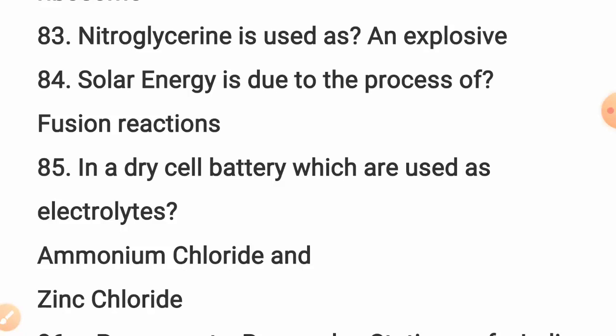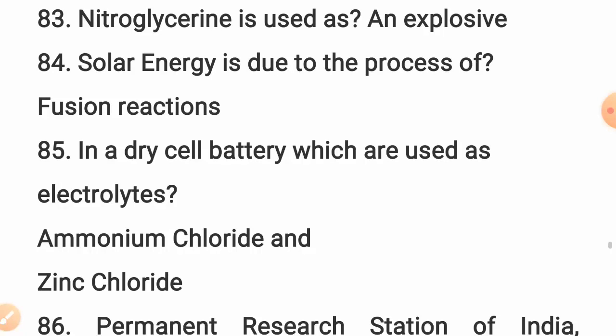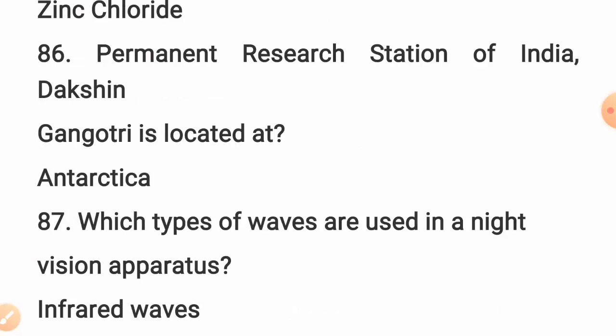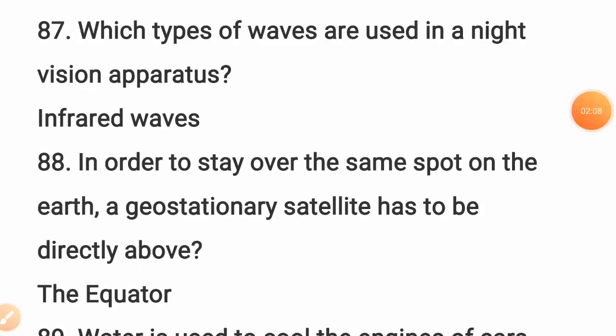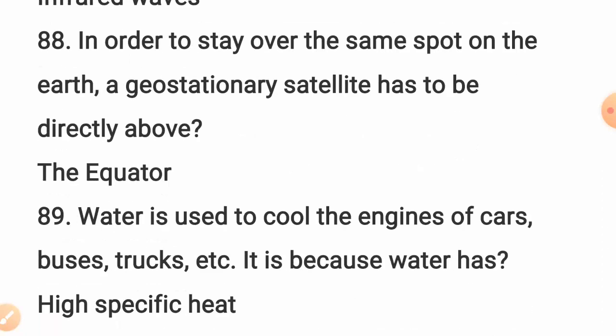Remember this, friends. In a dry cell battery, the electrolytes used are ammonium chloride and zinc chloride. Next question. The permanent research station of India, Dakshin Gangotri, is located in Antarctica. Next question. Which type of waves are used in a night vision apparatus? Infrared waves.